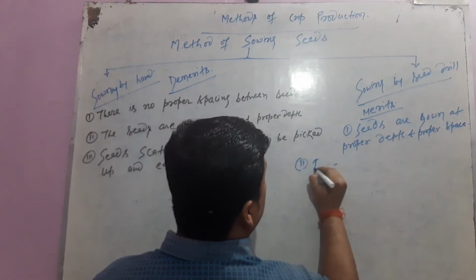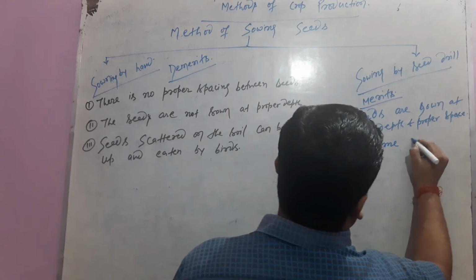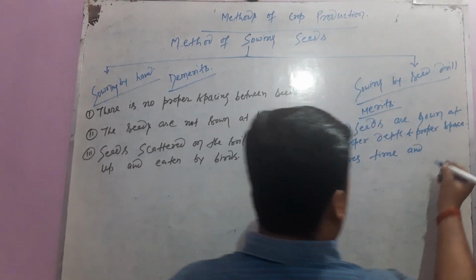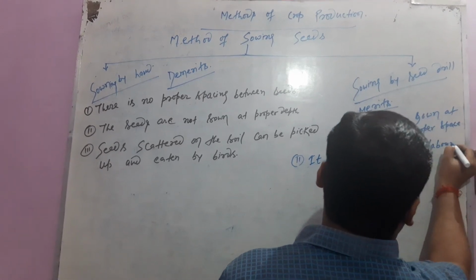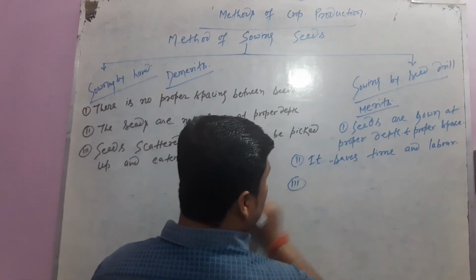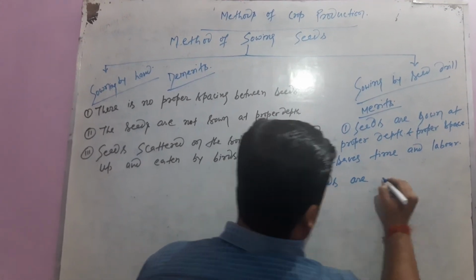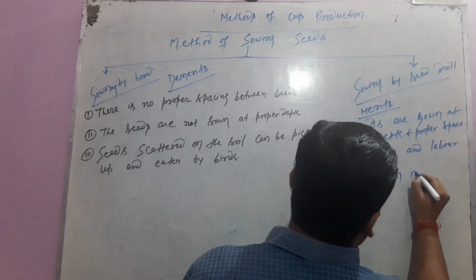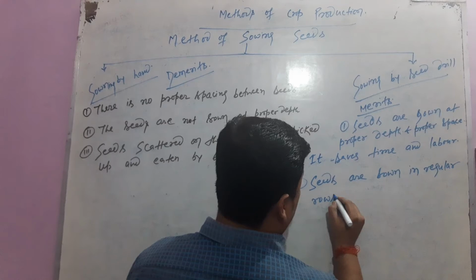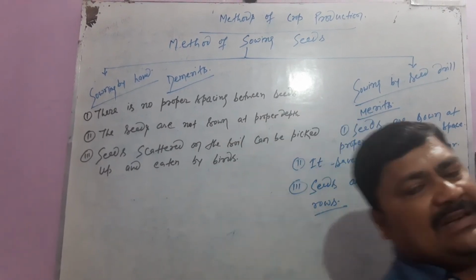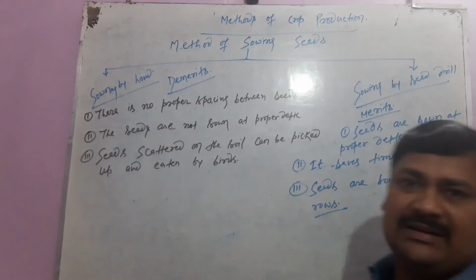Second, it saves time and labor. One of the most important benefits is that it saves time and labor. Third, seeds are sown in regular rows. So these are the benefits of the seed drill. We should always use the seed drill for sowing the seeds.